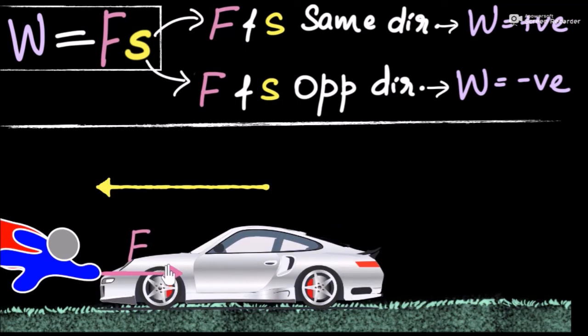Notice that the force is towards the right, but its displacement is towards the left. This shows that the force and displacement are in the opposite direction. So over here the Superman did negative work on the car. So here work done is negative.